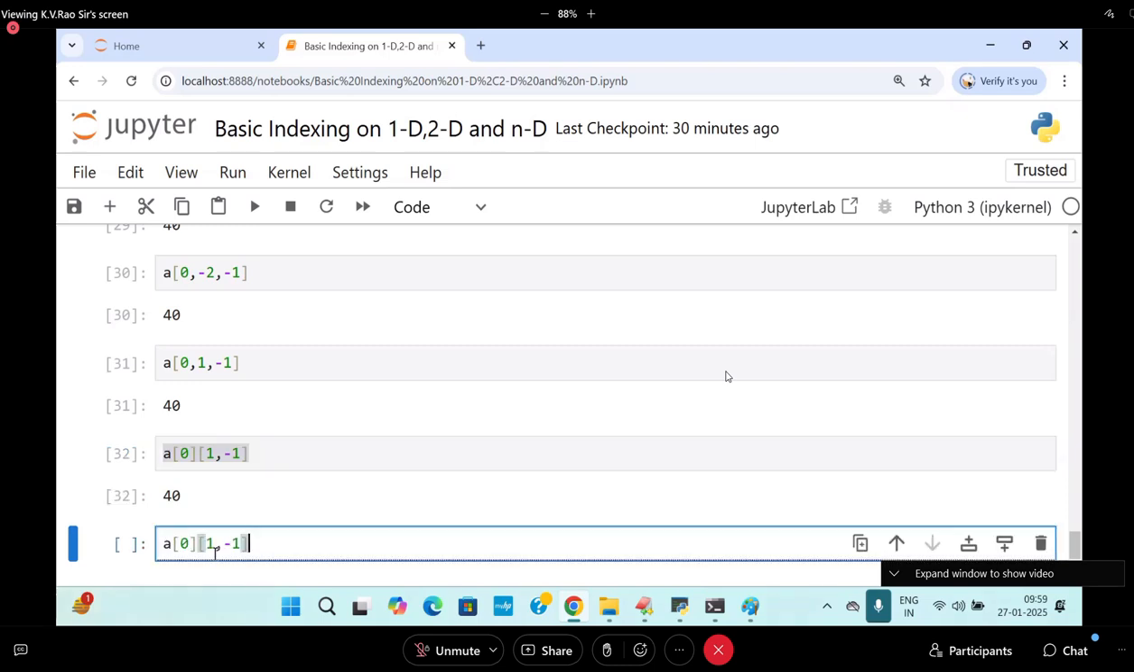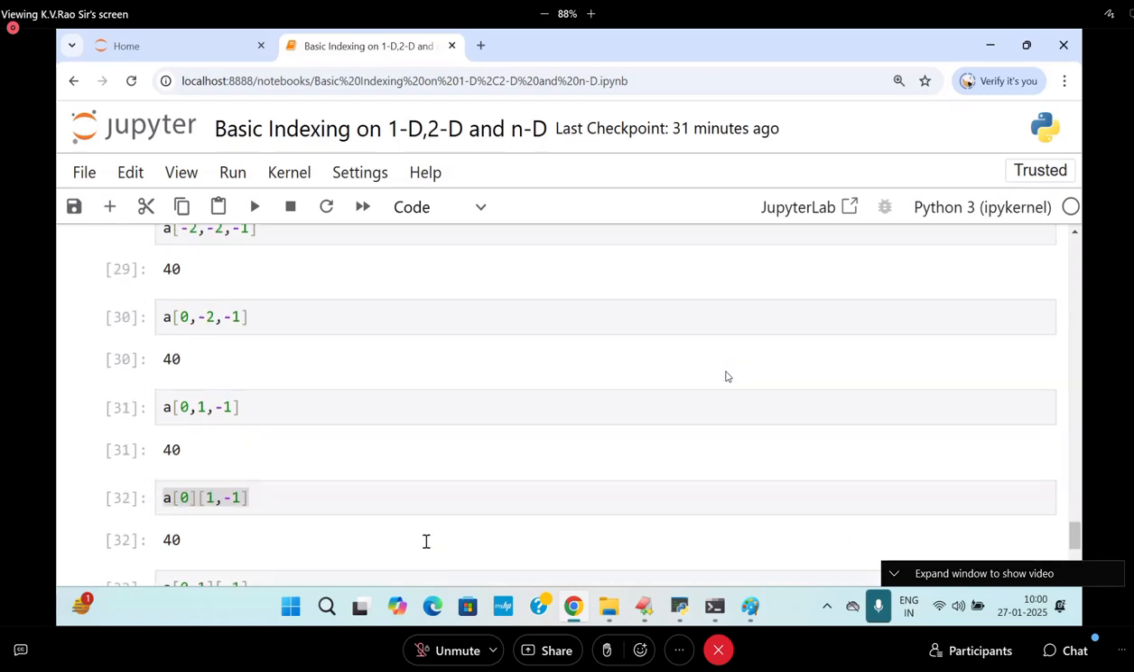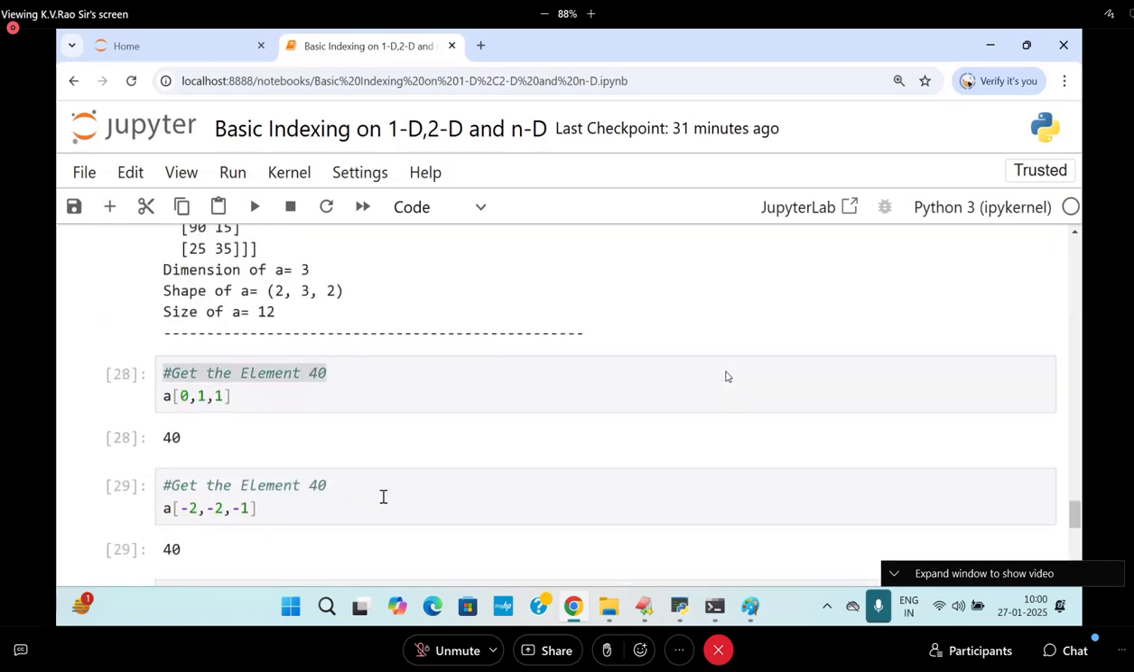And once you know the subject, you can do it anywhere, in any more way. You can write like this also. Like this also you can pass. These many number of ways are there to get the element called 40.